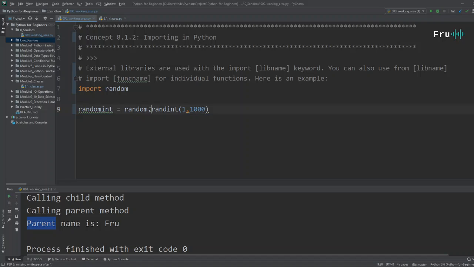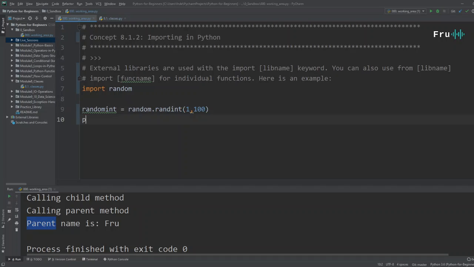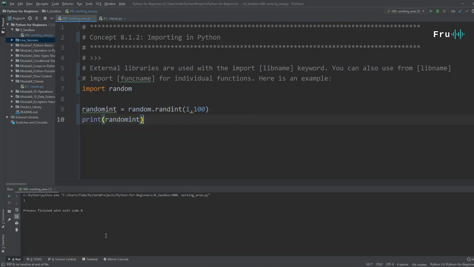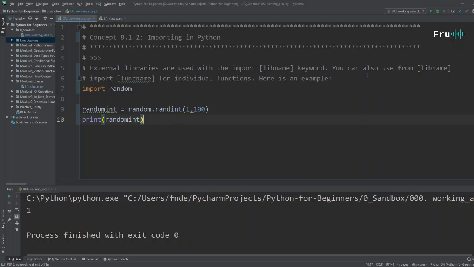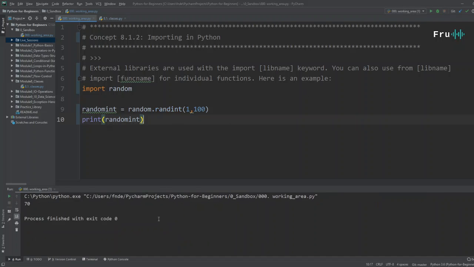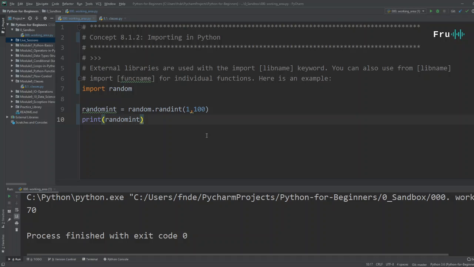So one of those methods is randint, and we can specify 0 to 100. What this would do is generate a random number for us between 0 and 100, and we're going to print that random int. We're going to take that number and just print it on the screen. So if I run this, wow, it actually prints 1. That's strange. I've never gotten it to print 1, so I was very surprised by that.